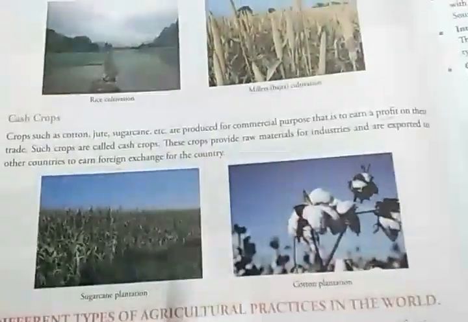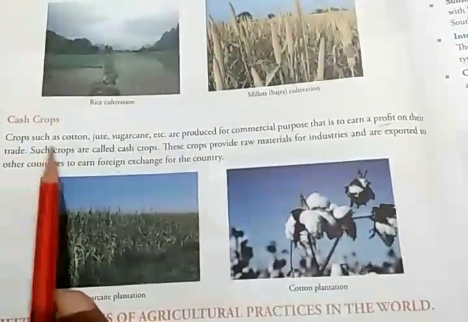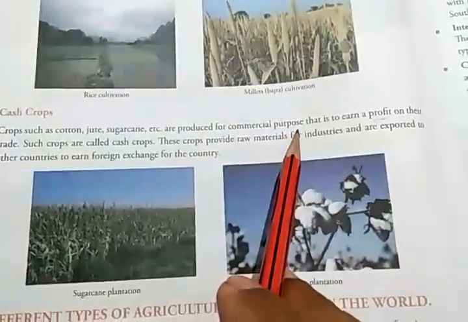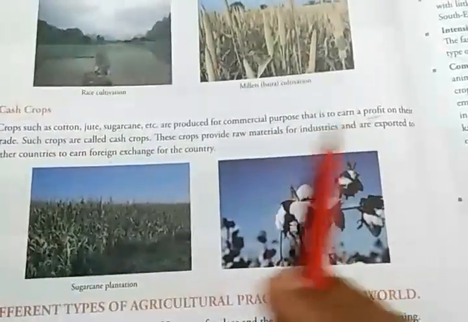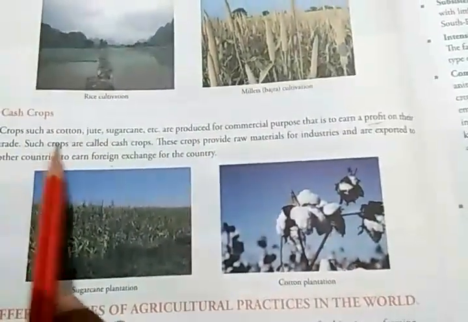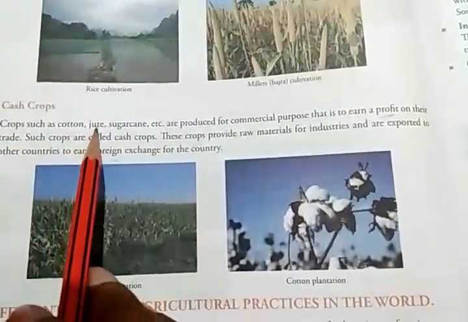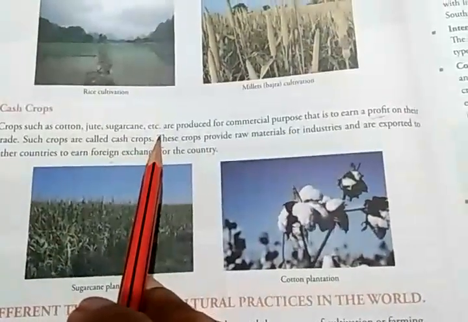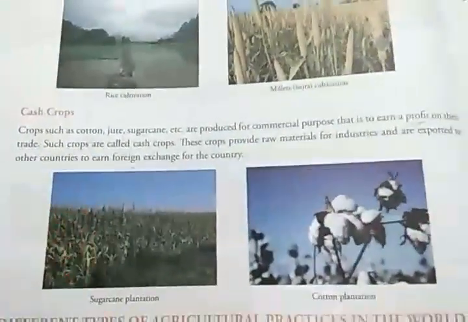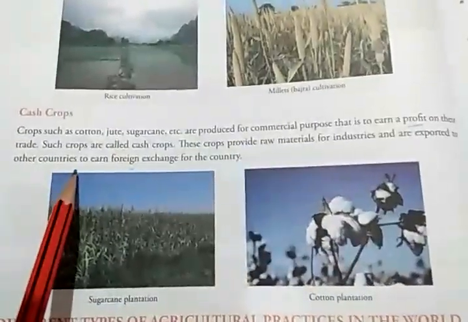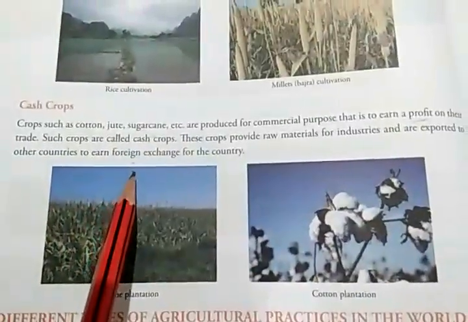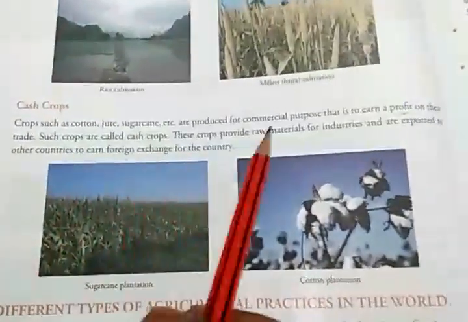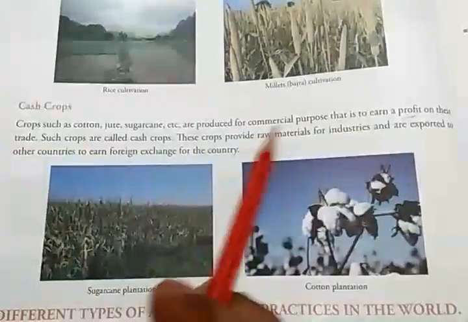Examples of cash crops are jute, sugarcane, cotton, etc. That means those crops which are grown not for eating purpose, not as food, but to sell in the market for commercial purpose, business.